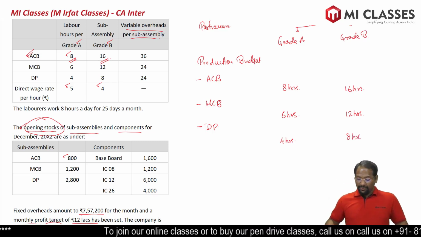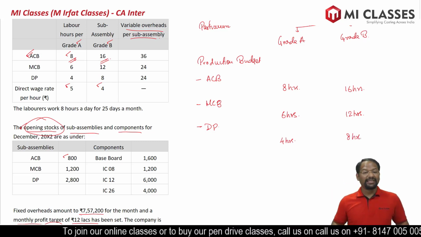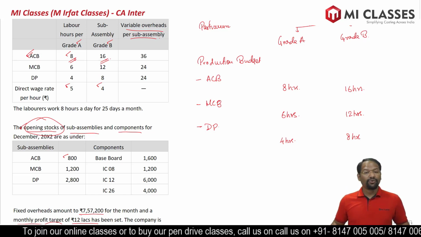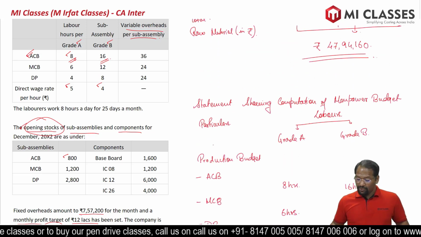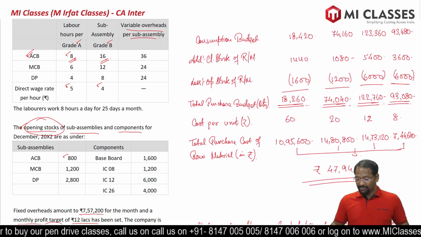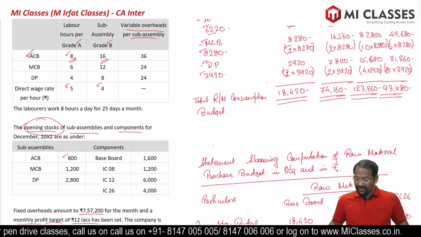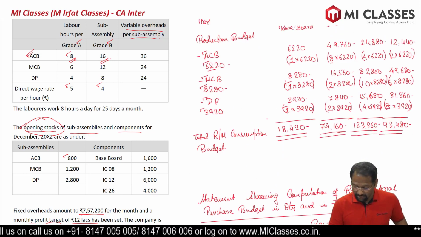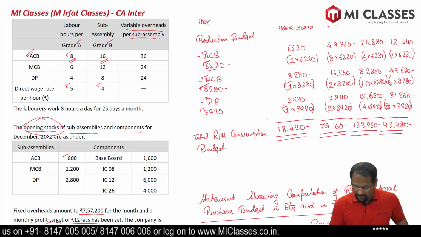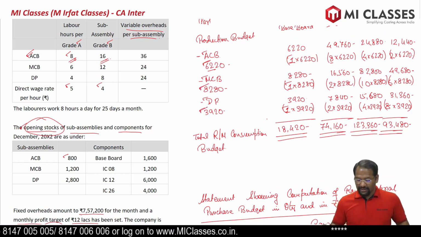Now the question is how many units of ACB we were making. So we have to go back to the production budget. If you remember, it was 6,220, but let's check it once more. 6,220 here in the production budget, 8,280 and 3,920.